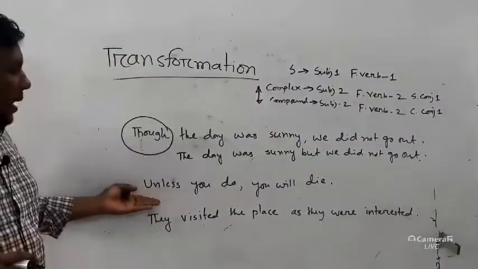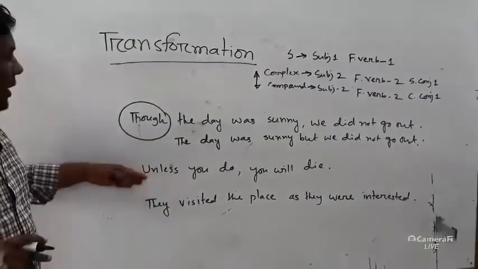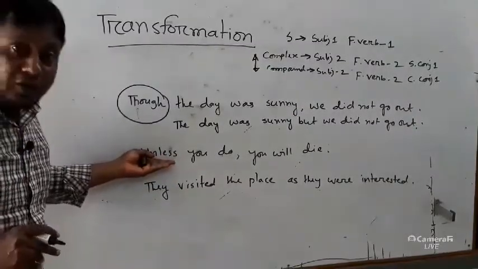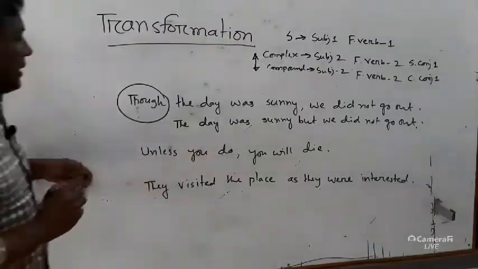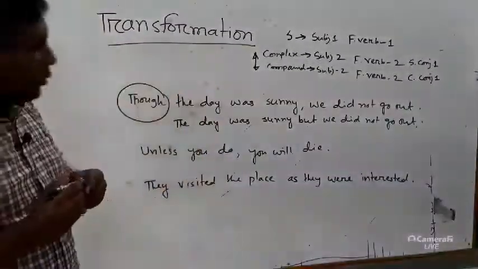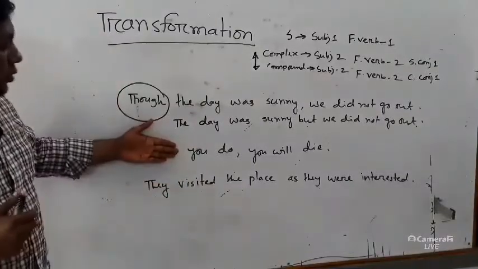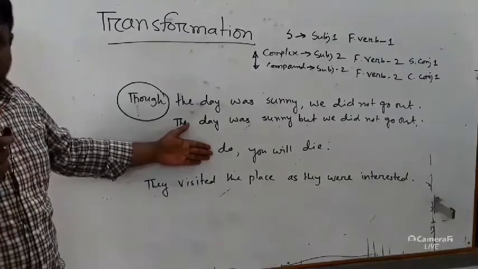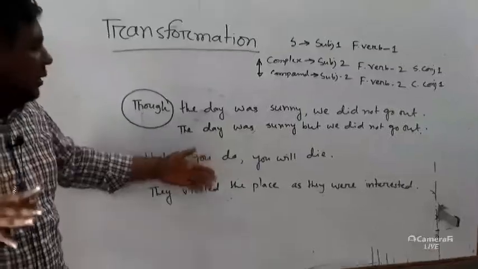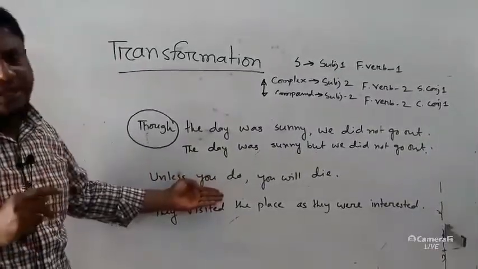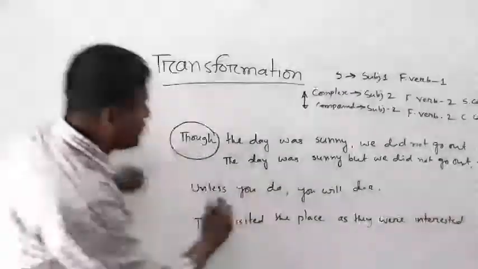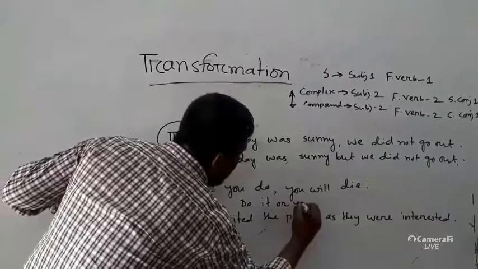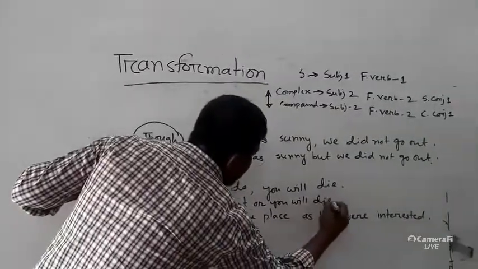And the second one, unless you do, you will die. So, you know, instead of unless, you will use or as a coordinating conjunction to make it compound. Okay, dear students, you remember one thing. If you omit this, the sentence will be you do. Whenever you have you as a subject in a compound sentence or in a simple sentence, you will try to omit it. If you omit it, the sentence will be smarter. So, the sentence will be: do it or you will die.